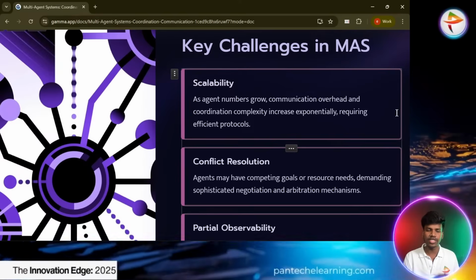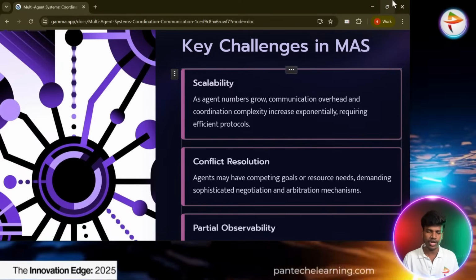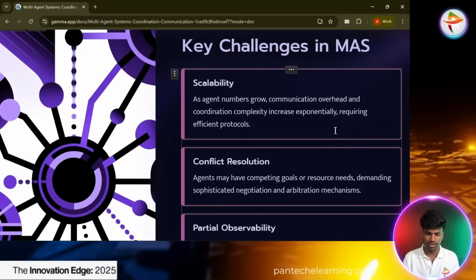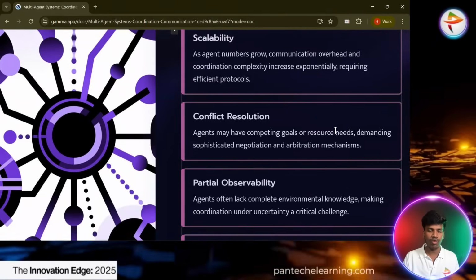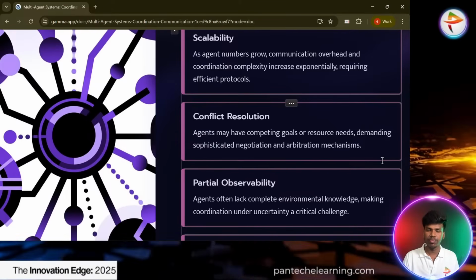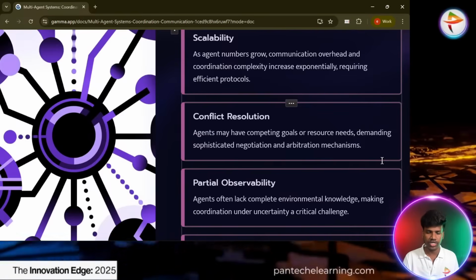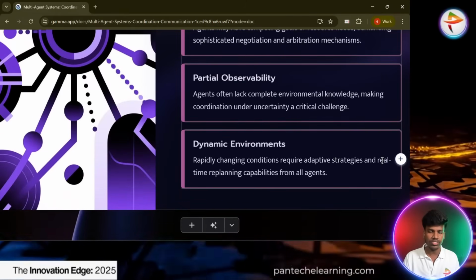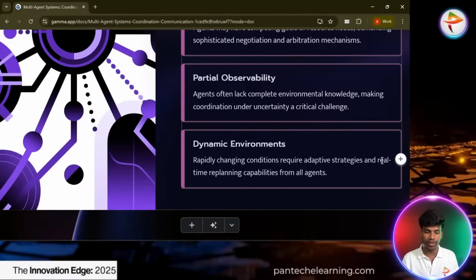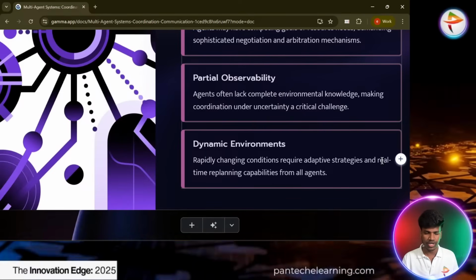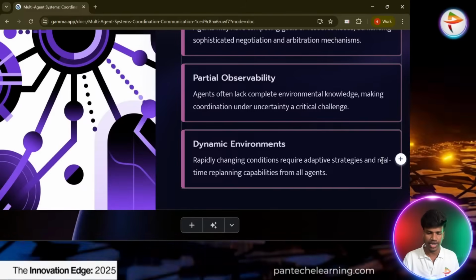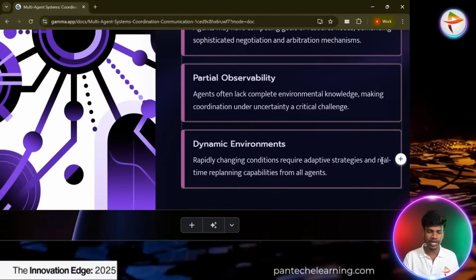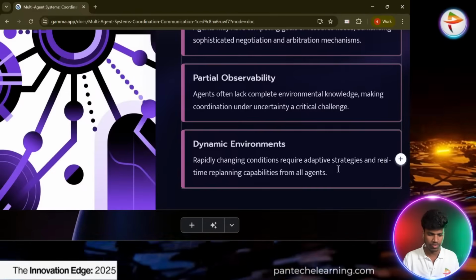Scalability means that as the number of agents grows, communication overhead and coordination complexity increase exponentially, requiring efficient protocols. Conflict resolution: agents may have competing goals or resource needs, demanding sophisticated negotiation and arbitration mechanisms. Partial observability: agents often lack complete environmental knowledge, making coordination under uncertainty a critical challenge. Dynamic environment: rapidly changing conditions require adaptive strategies and real-time replanning capability from all agents.